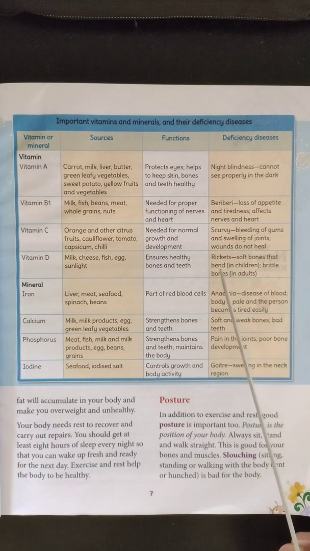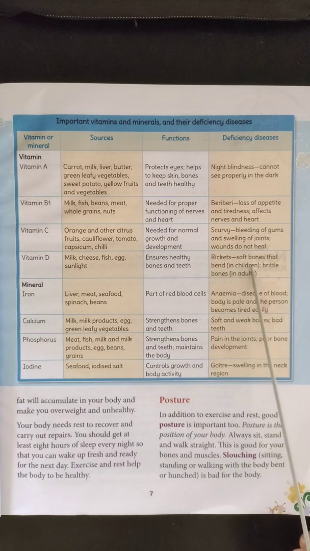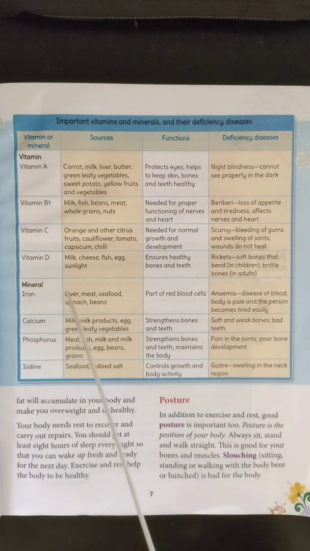Due to absence of vitamin D in our food, it may lead to rickets. The important symptoms of rickets are soft bones that bend, especially in children. The bone will become soft. Then the bone may become brittle, especially in adults. In children, the bones will be soft, even it can be bent a little. Whereas in adults, the bone will be brittle. Brittle means too hard. A small fall will lead to fracture. So that is an indication of lack of vitamin D in the diet.